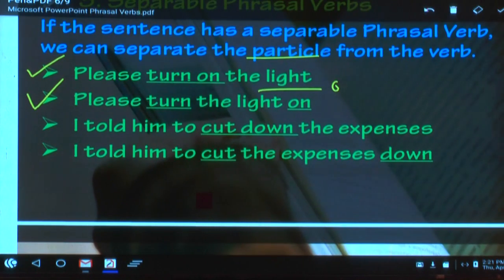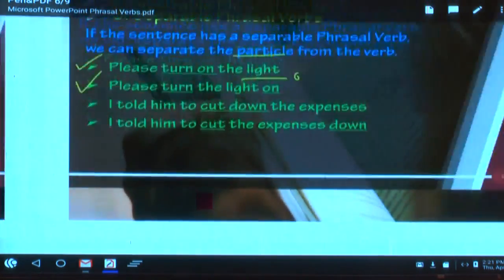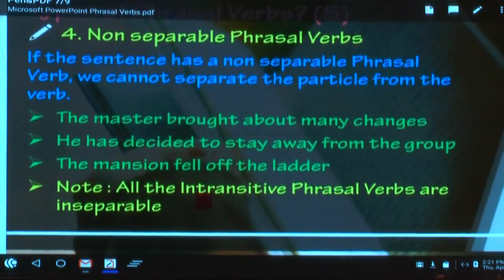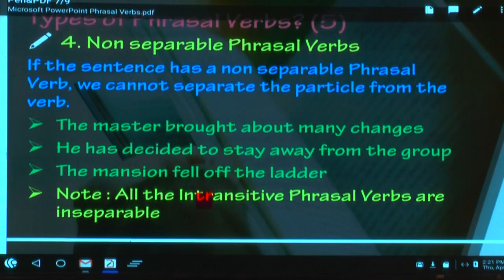And have you copied all the 4? Now we'll move on to the 4th one. Quite opposite. Separable, what is opposite? Inseparable or non-separable. The 4th one, non-separable phrasal verbs. If the sentence has a non-separable phrasal verb, we cannot separate the particle from the verb. It goes without saying. We cannot separate. Separable we can separate. Non-separable, we cannot.